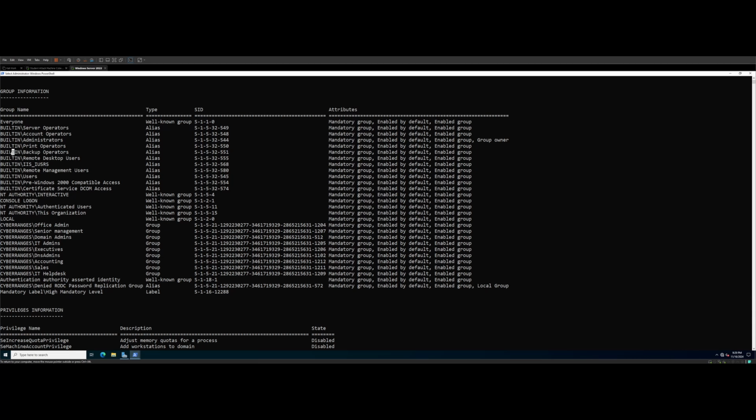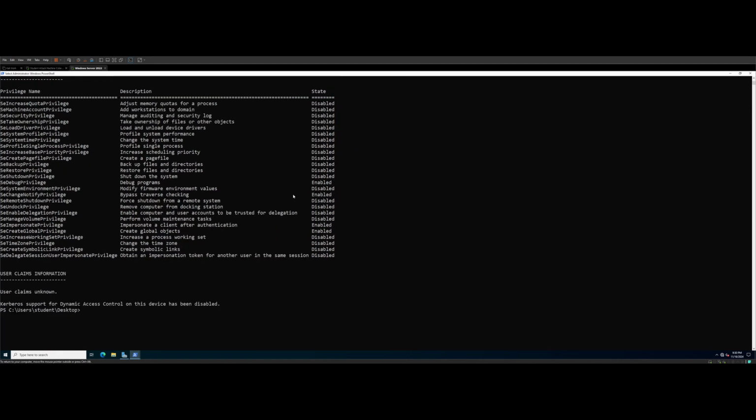So with backup operators, what you can do is create a disk shadow or robocopy of the C drive. You can't necessarily just copy SAM, SYSTEM and NTDS out of the C drive, but you can make a disk shadow of it, and you can also do a registry save. There is a whole script.txt command in your PDF, and I have had that work many, many times before, especially when I can't do registry things.